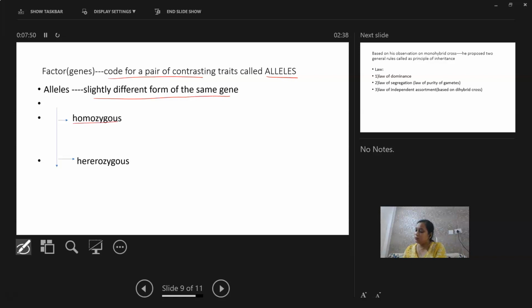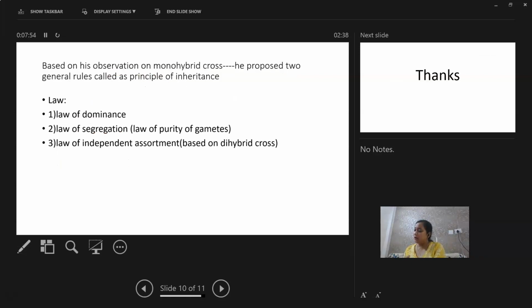So there are two kinds of allele combinations, homozygous and heterozygous. According to his formulation, he proposed the principles of inheritance in the form of three laws. The first law is law of dominance, the second law is law of segregation, and the third law is law of independent assortment.